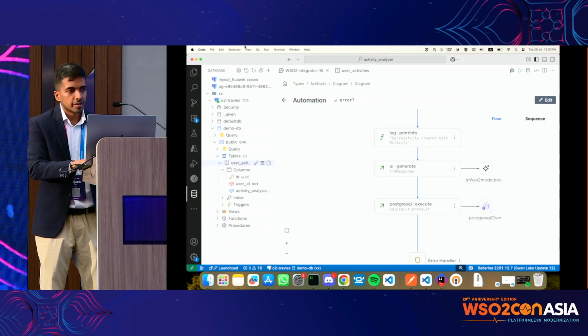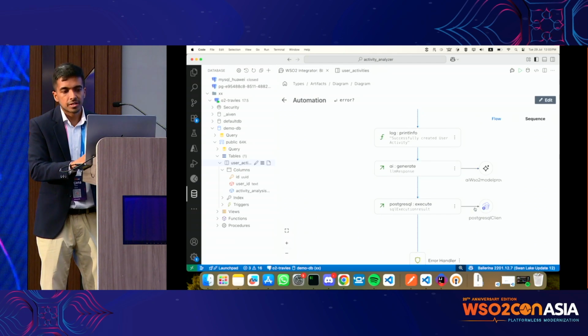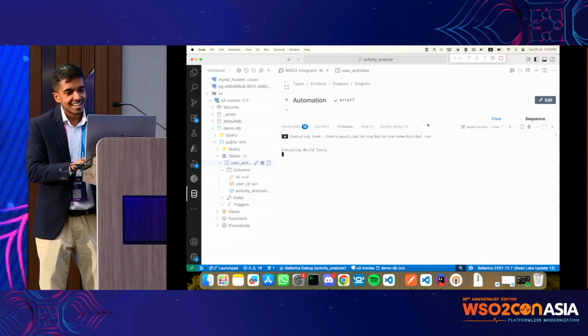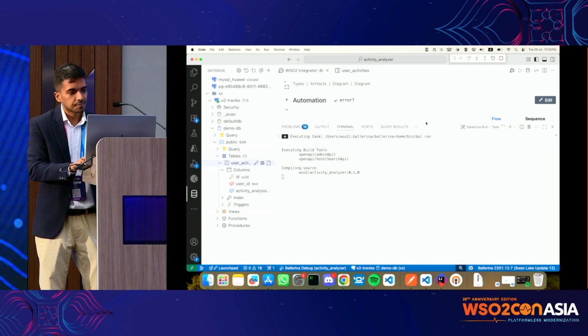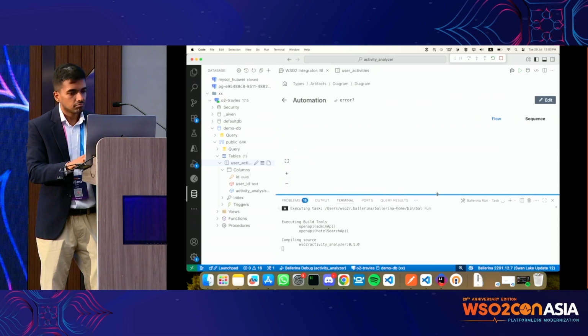So what I'm going to do is again generate the tokens which are required for the LLM, and then run this. Okay, the moment of truth. It's compiling.